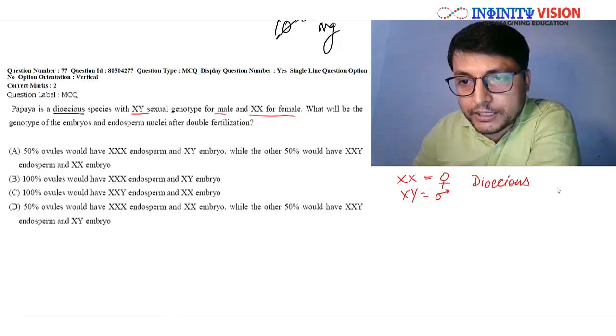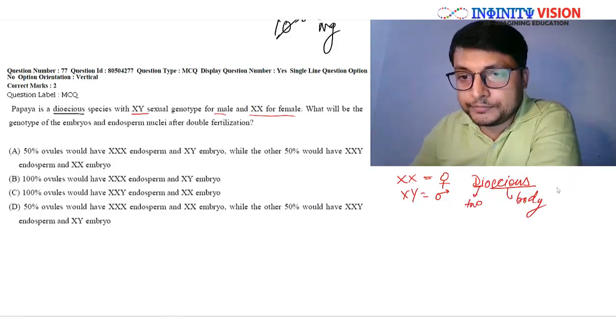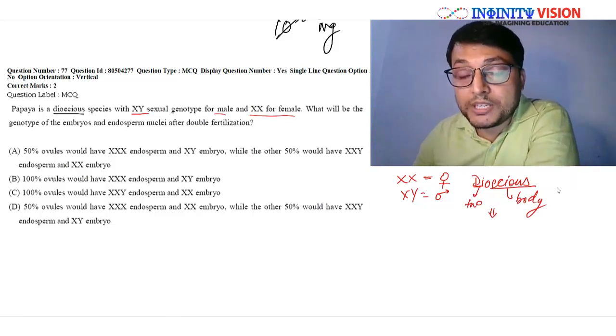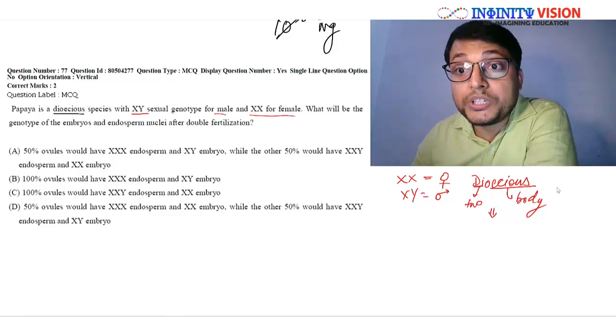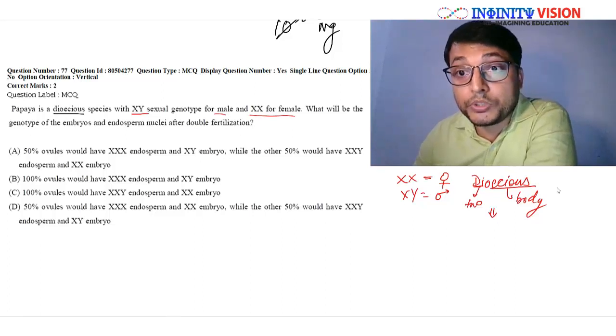See, this word di means two and cs means body. So whenever there is dioecious, it means that the organism has male and female sexes on two different bodies. Male and female sexes are not present on the same body.